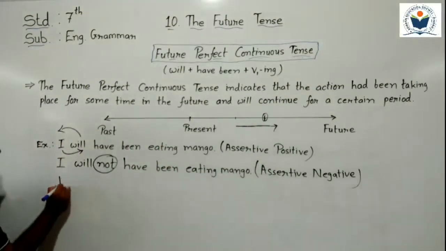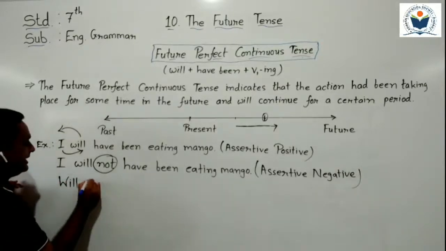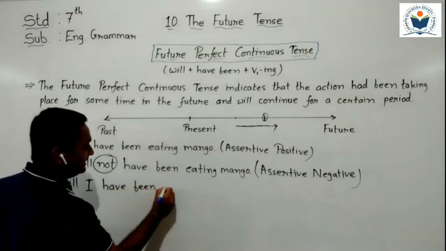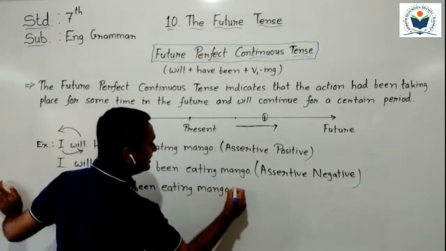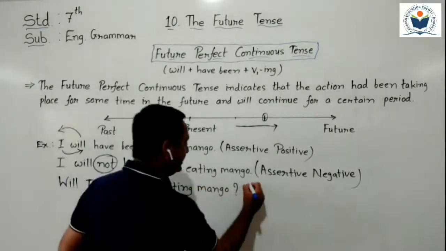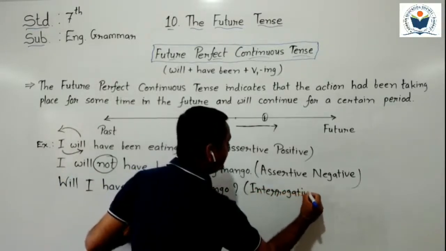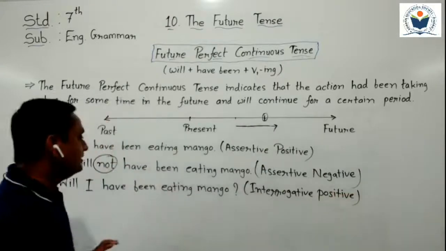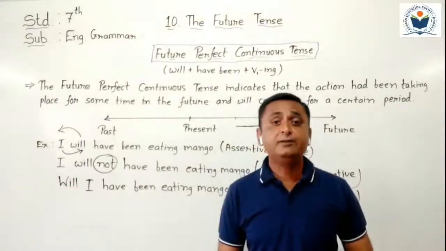So now what will happen? See, first of all I write the helping verb will, then the subject I, then the remaining words we have to put: have been eating mango, and a question mark sign must be required here. Will I have been eating mango? So it becomes an interrogative positive sentence. Understand, students?